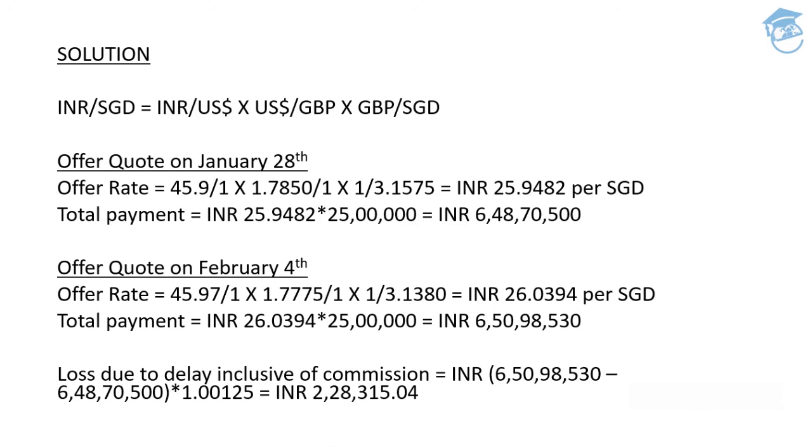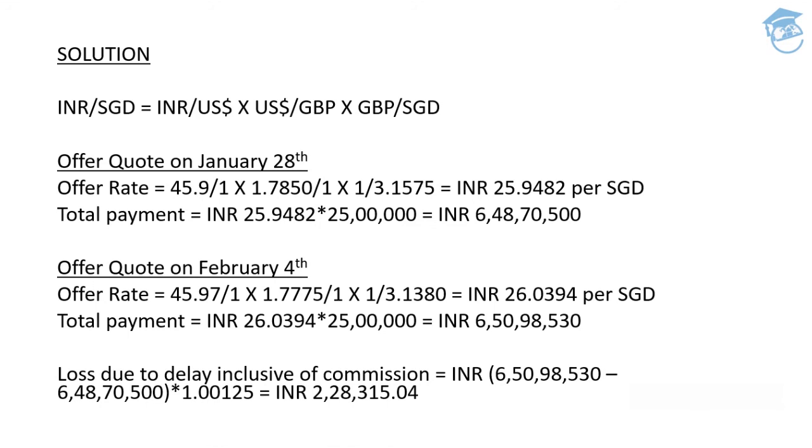No. So, what is the offer quote which was available on 4th of February? The offer quote that was available on 4th of Feb was 45.97 multiplied by 1.7775 multiplied by 1 divided by 3.1380. So that has resulted in INR 26.0394 per Singapore dollar. That will be multiplied with the number of Singapore dollars, that is 25 lakh.